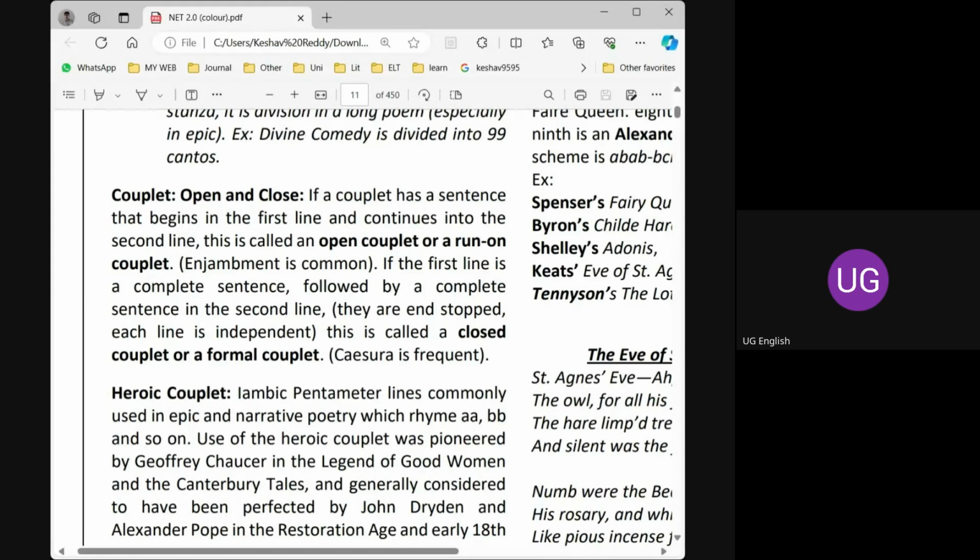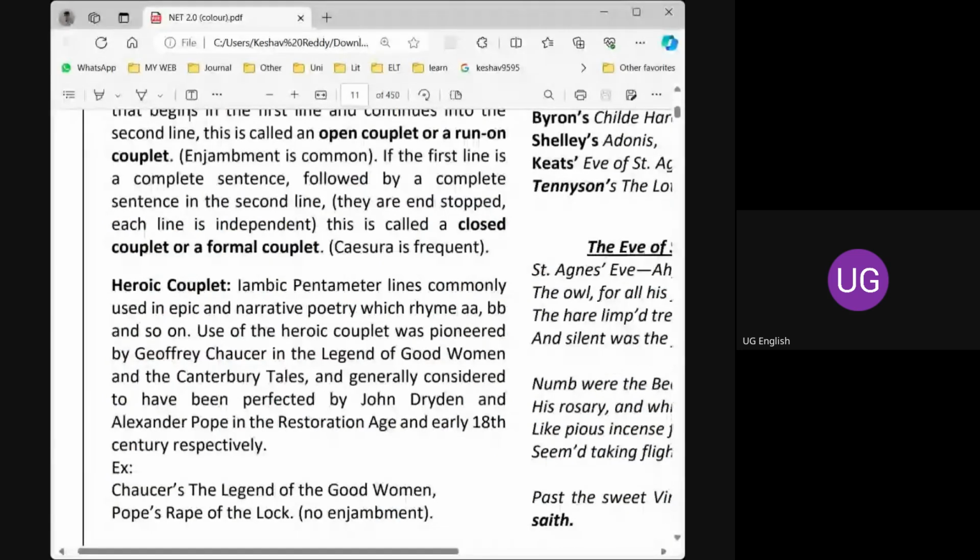So we have gone through iambic pentameter in several examples. In the sonnet, we have iambic pentameter. In the epic, we have iambic pentameter. In the heroic couplet also, we have iambic pentameter. Please understand the difference. The sonnet has 14 lines. The heroic couplet has 2 lines. The epic has many lines. So that is the difference.